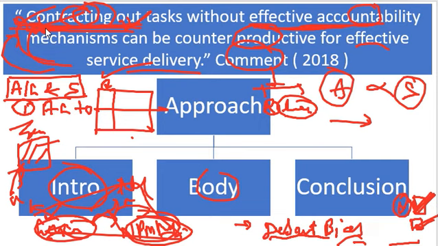But because of contracting out, because of lack of effective accountability, you will not get the ideas of liberty, justice, equality, fraternity, but you will get the idea of profit maximization, exploitation, rent seeking, corruption. So these will be the ideas when it comes to the lack of effective accountability. And obviously if corruption is there, if self interest is there, if profit maximization is there, then automatically service delivery will be affected, because the profit motive will come in.